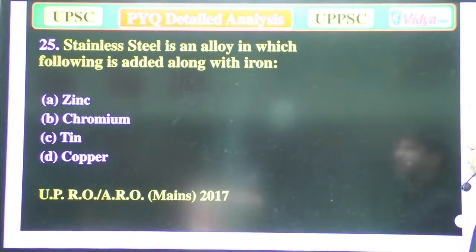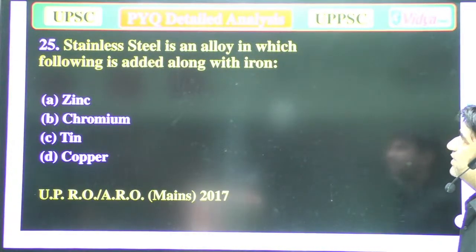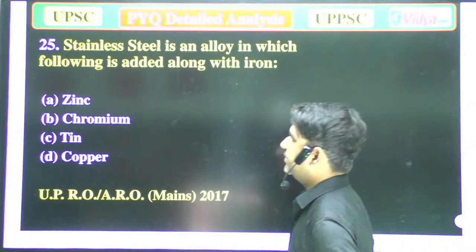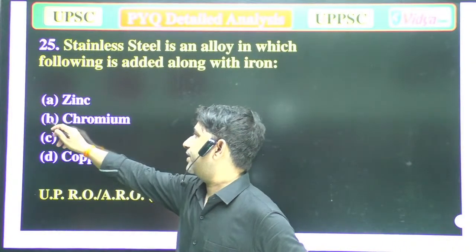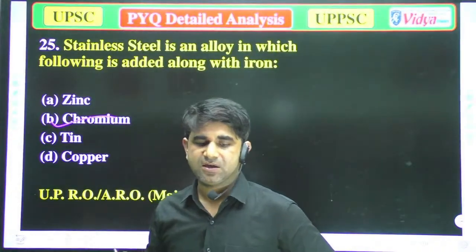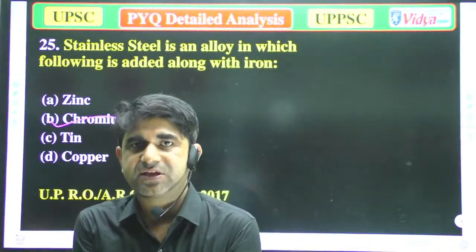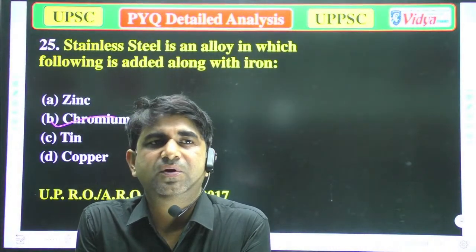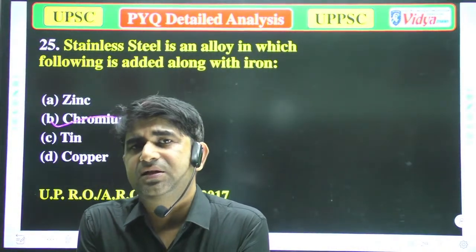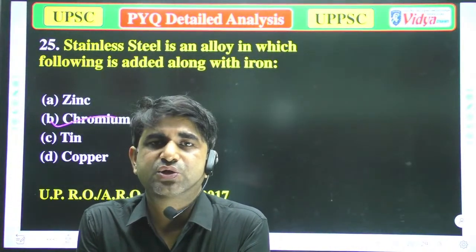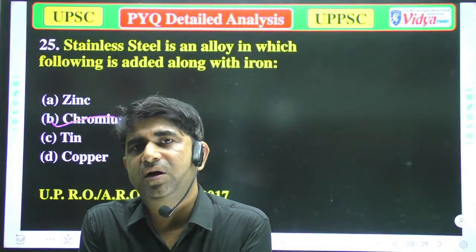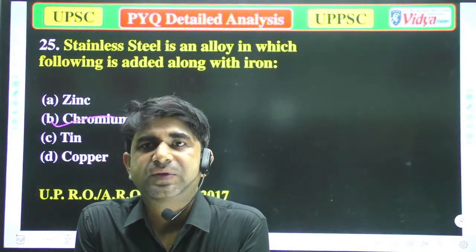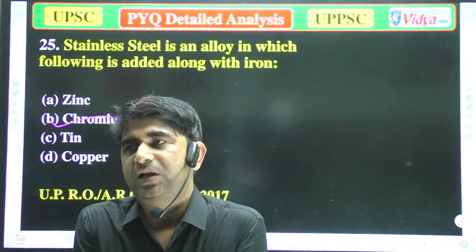Stainless steel is an alloy in which the following is added along with iron: A, zinc, B, chromium, C, tin, D, copper. In stainless steel there is some brightness, and that brightness is due to the decrease in corrosion.